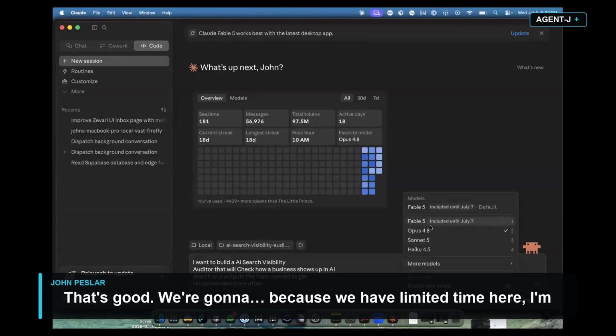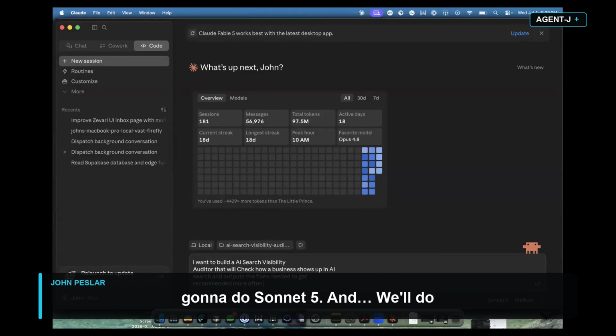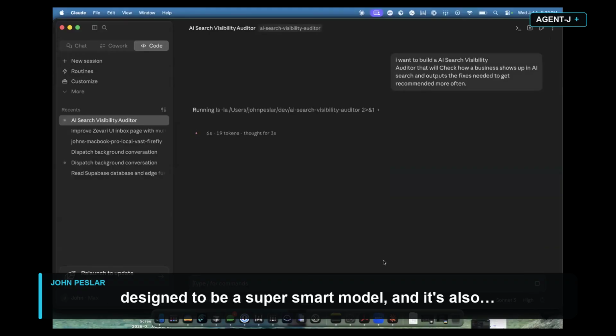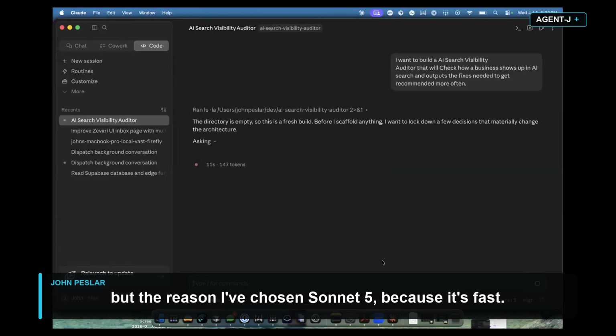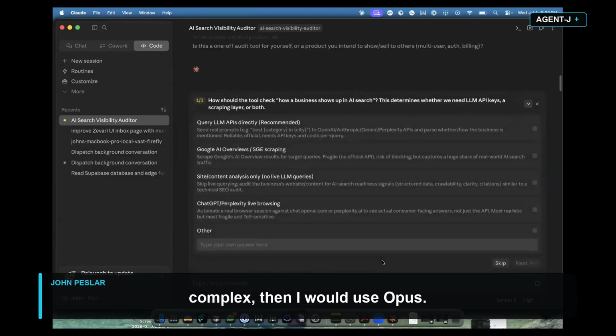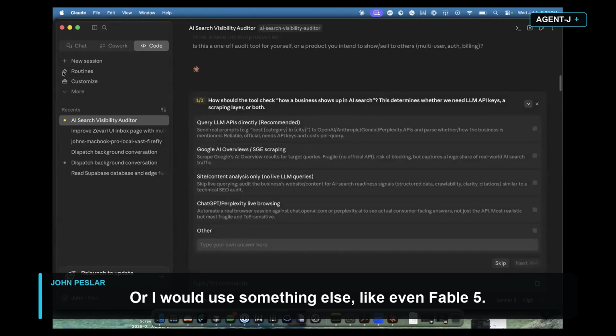That's good. Because we have limited time here, I'm going to do Sonnet 5 and we'll do high mode. Okay, good. Sonnet 5 is supposedly gotten really smart, even though it's not designed to be a super smart model. And the reason I've chosen Sonnet 5 is because it's fast. So I want us to go fast. If we were building something really complex, then I would use Opus or something else, even Fable 5. Probably start with Opus, to be honest.